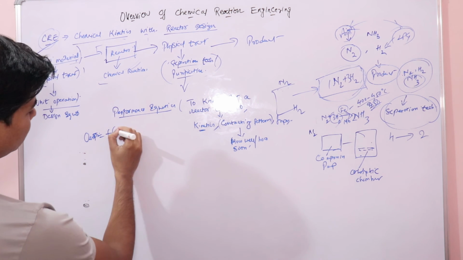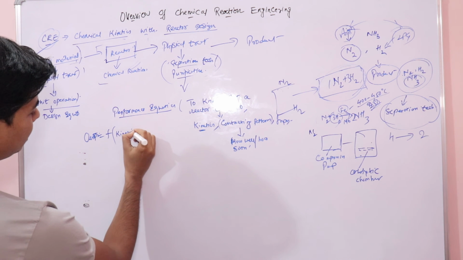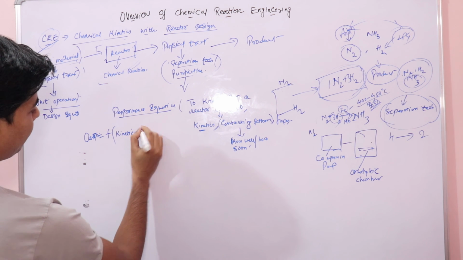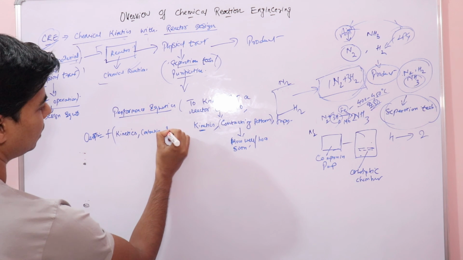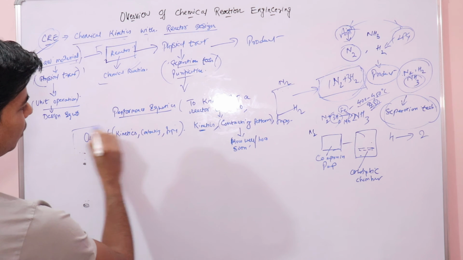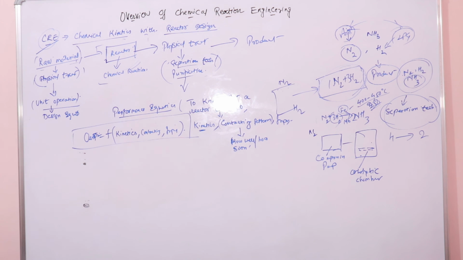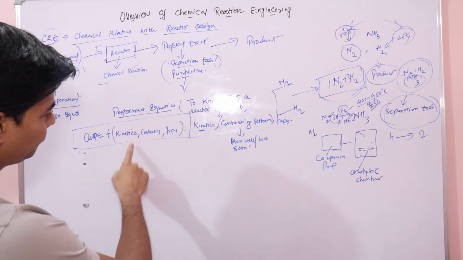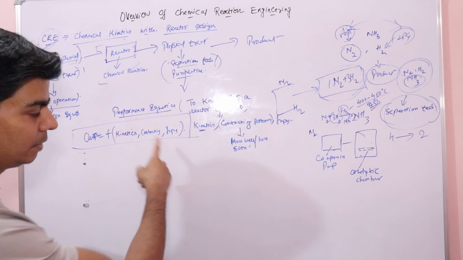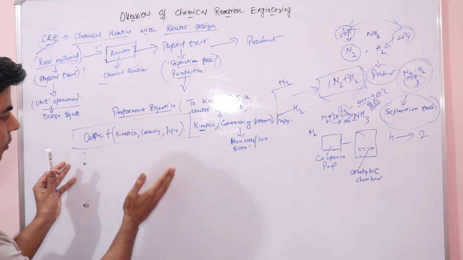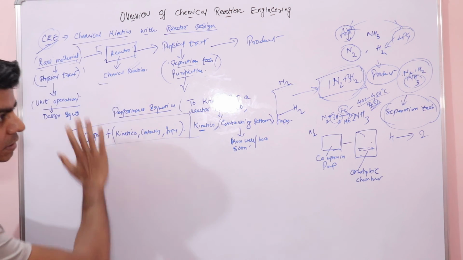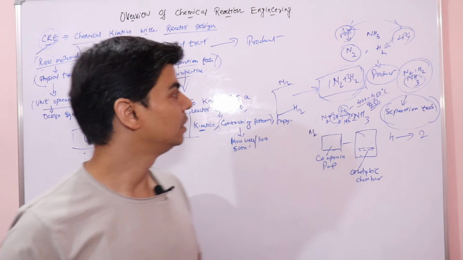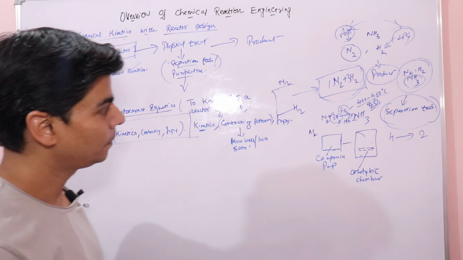Once you have the knowledge of all this, what you have is your reactor design: kinetics, your contacting, and your input. This is your performance equation, which tells us that output is a function of kinetics, contacting, and your input, right? So once you know this performance equation, you can go ahead with your reactor design. So we would be finding these equations in this subject. We would be mainly dealing with this equation, right? So I hope this is clear to you, right?